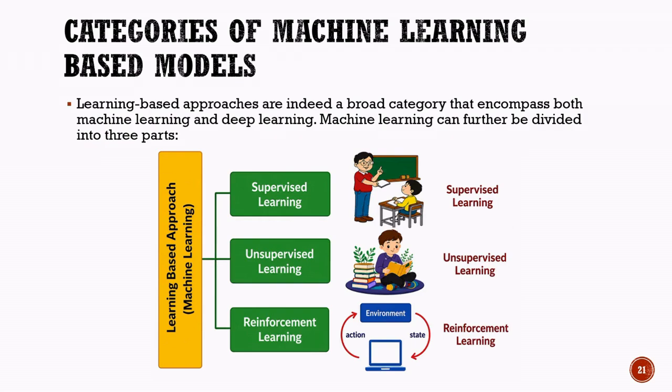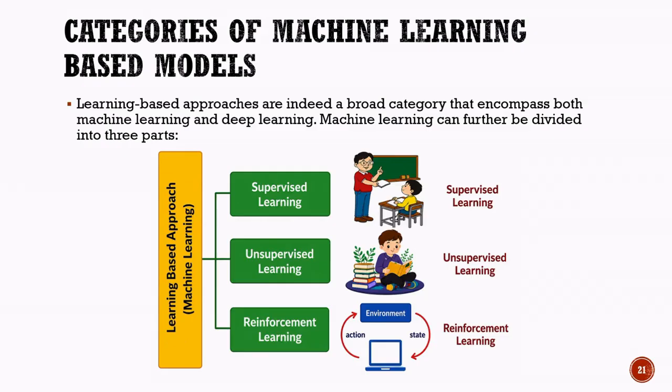In supervised learning, the model learns with the help of labeled data. This is similar to a student learning under the guidance of a teacher. The correct answers are already known, and the model learns by comparing its predictions with these answers. In unsupervised learning, there are no labels or predefined answers. The model explores the data on its own, identifies patterns, and groups similar data together. This is similar to a student discovering relationships and patterns without direct guidance.